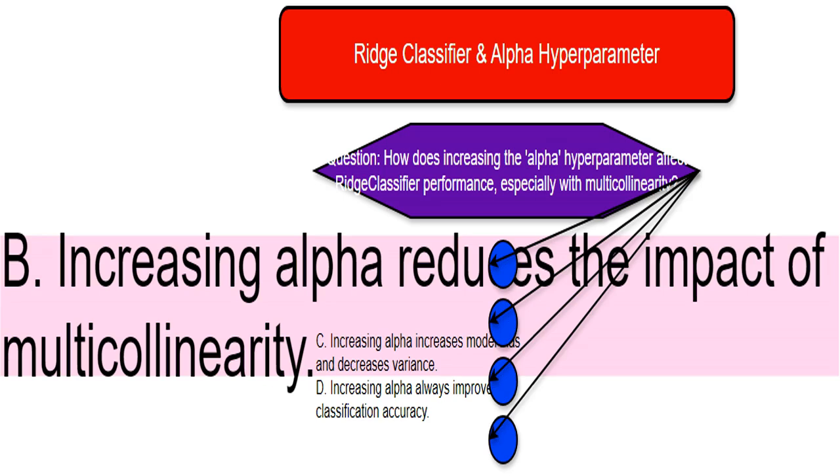This can cause instability in the model's coefficient estimates. Regularization, controlled by alpha, stabilizes these estimates, making the model more robust. I think of it like this. Imagine trying to balance on a tightrope. High multicollinearity makes it really unstable. Regularization acts like a steadying hand, improving balance and stability.